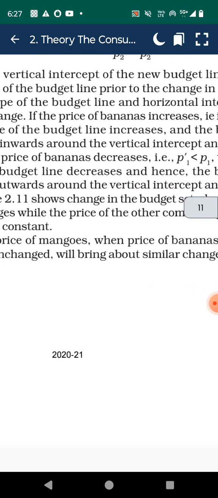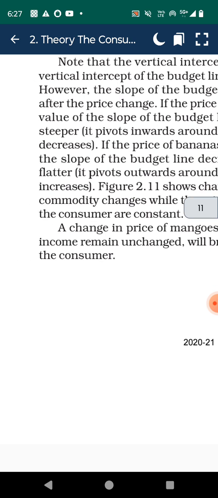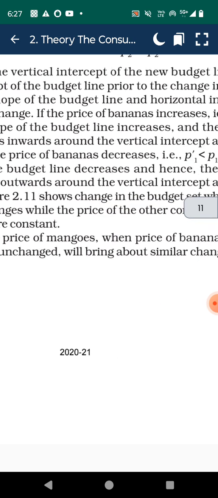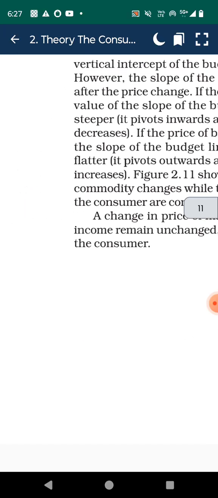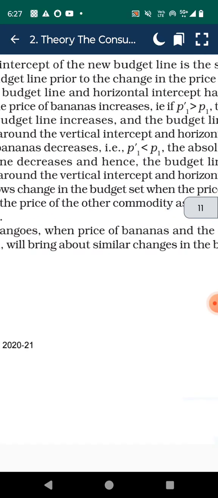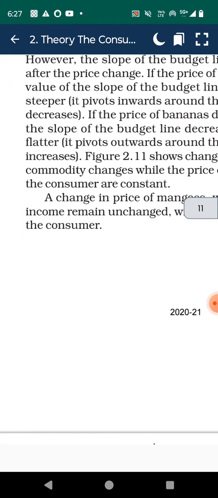Note that the vertical intercept of the new budget line is the same as the intercept of the budget line prior to the change in the price of banana, but the slope of the budget line and the horizontal intercept have changed after the price change.